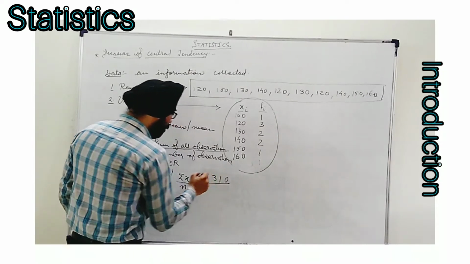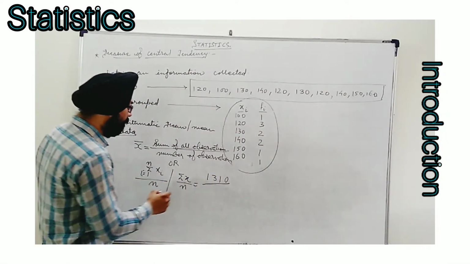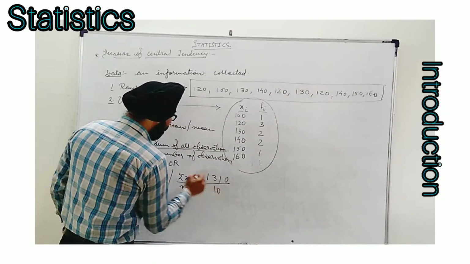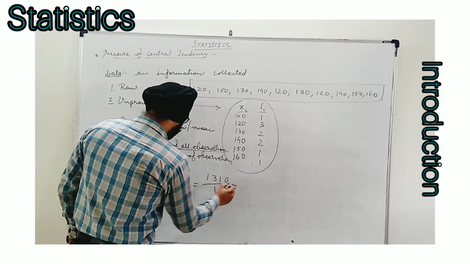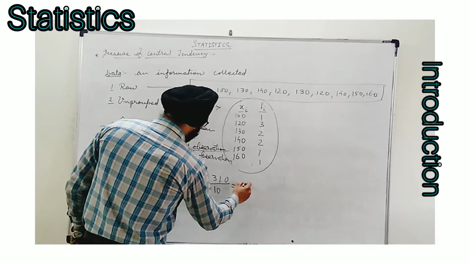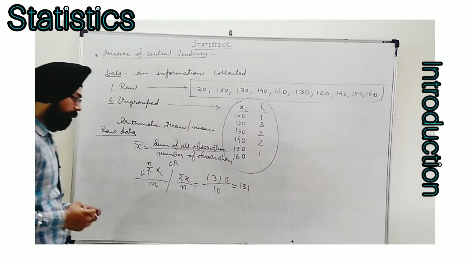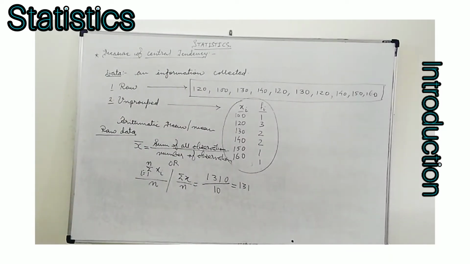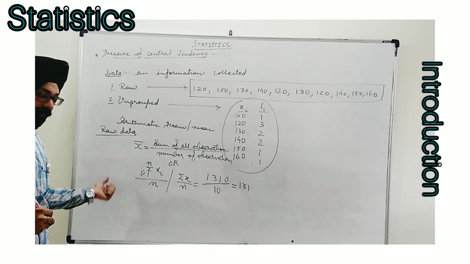It comes 1, 3, 1, 0. And number of observations we have is 10. So that's why here arithmetic mean for raw data will be 131. I hope you understand the very basic thing in statistics.